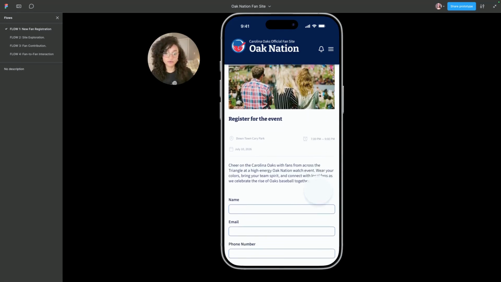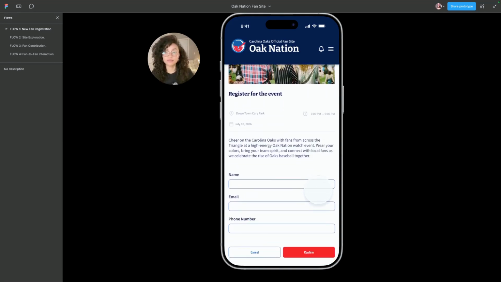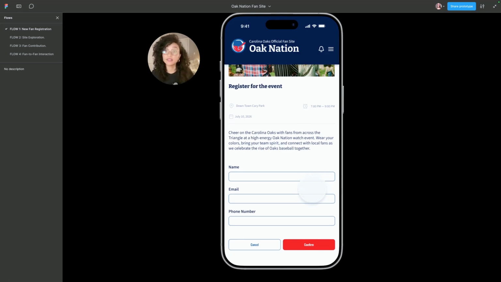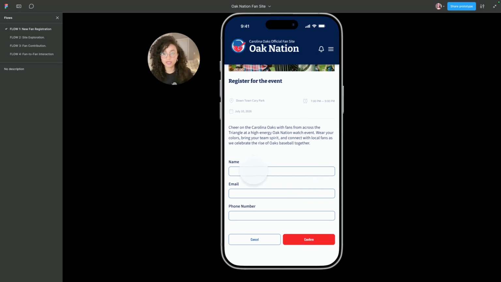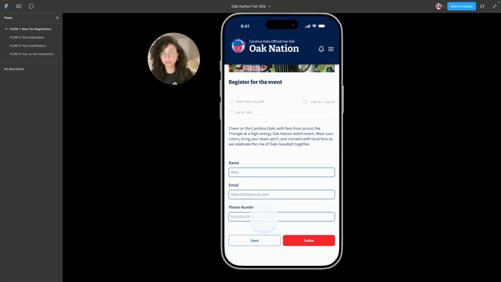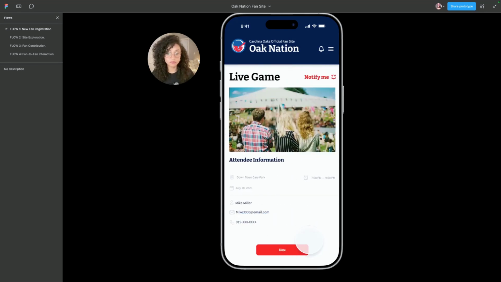For the event form, again, I want to simplify the process. The easier it is, the more likely a user is going to complete the form. The fan is going to complete the form. So again, a name, an email, and a phone number. This is because maybe if the person that is hosting the event has limited access or a specific amount of people that are going to be attending, they can have all the information necessary for the people participating in this event. So let's move on.